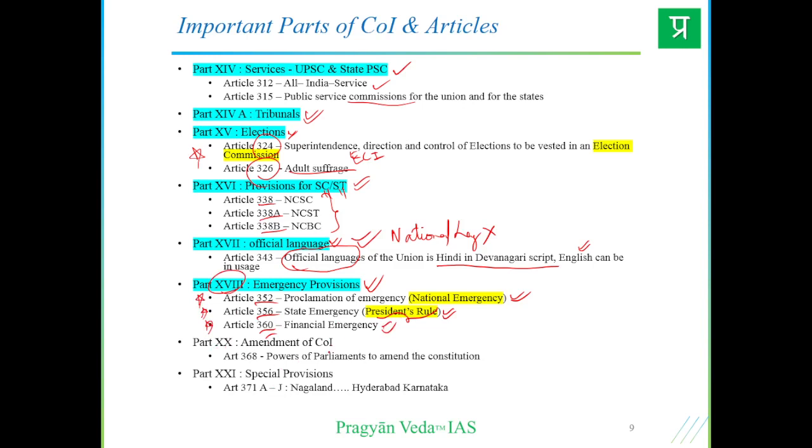Part 20, we have the amendment of the Constitution of India, very important, Article 368: the amendment provisions of the Constitution are entailed within Article 368 of Part 20. And we have Part 21, special provisions from Article 371A, B, C, D, it goes till J, starting with Nagaland, and 371J giving the Hyderabad-Karnataka areas development.